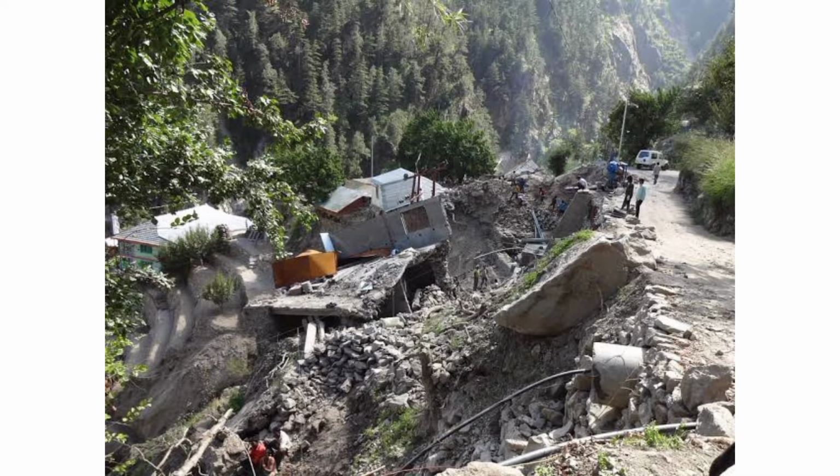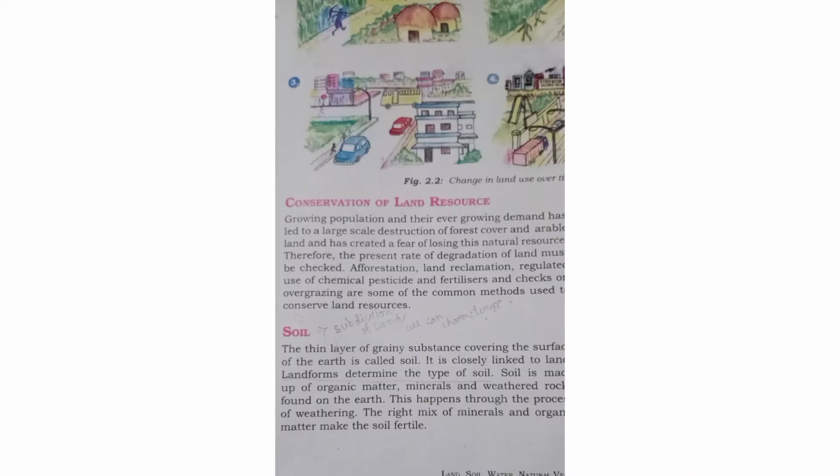What is soil? Soil is a thin, grainy substances layer which covers the surface of the earth. This is the very simple definition of soil.